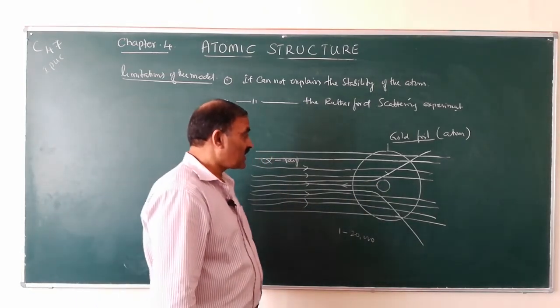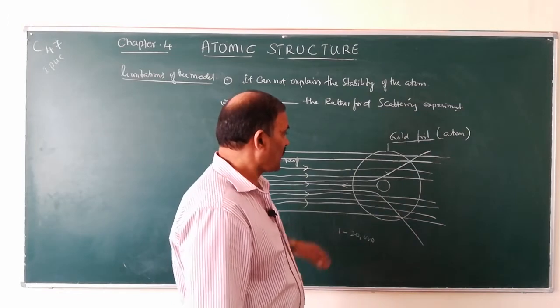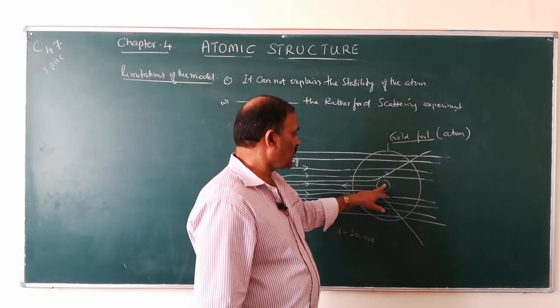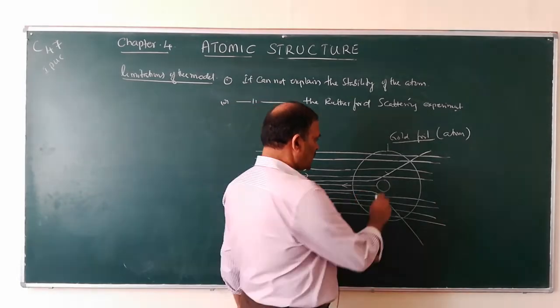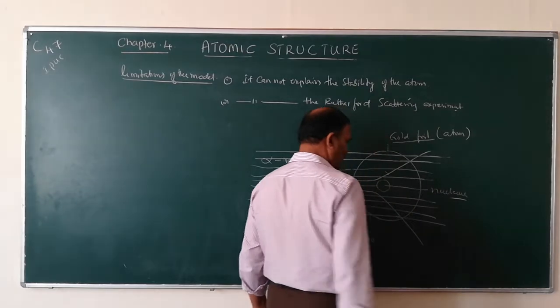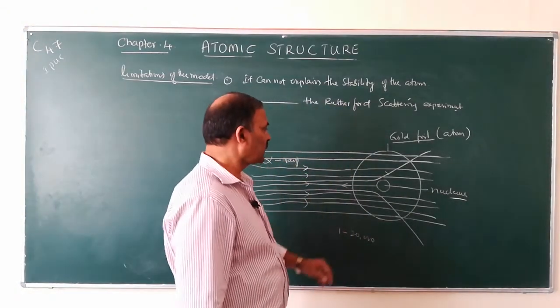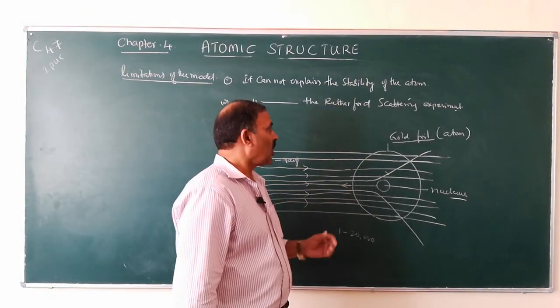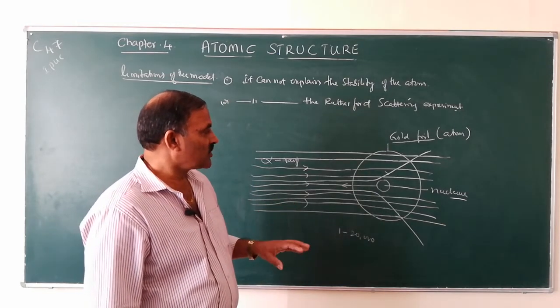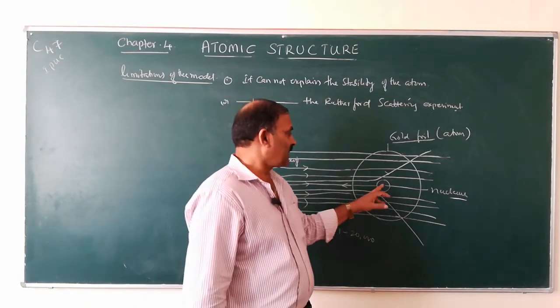So this suggests that at the center of the atom there is a positively charged portion which is called the nucleus. So Rutherford, after conducting this alpha ray scattering experiment, came to the conclusion that at the center of